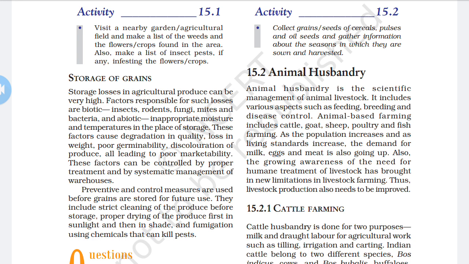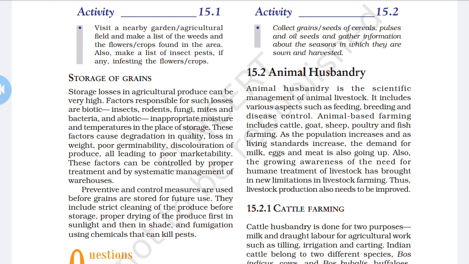As our population in India is increasing day by day, the demand for milk, eggs, and meat also increases day by day.